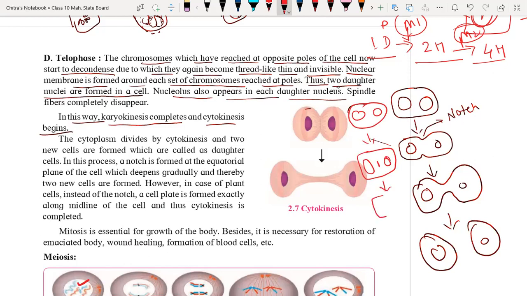In the next stage, that intercellular septum becomes longer and will grow toward the equatorial region of the cell. And finally, it divides the cell into two parts like this, and it will form two cells like this. So this is in case of plant.